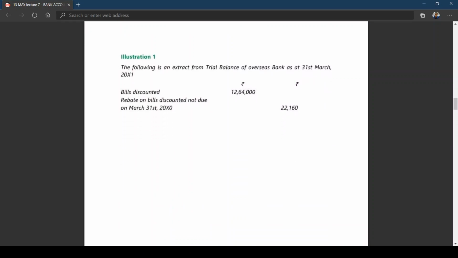The following is an extract from the trial balance of Overseas Bank as at 31st March 2011. My dear friends, to the extent possible, I am trying to explain problems from the study material, which is covering this. If the study material problems are not sufficient, or you have other material, I think you have seen a couple of problems. I'm adding them, and the advantage you will have is that the revision will also be completed along with the study material.